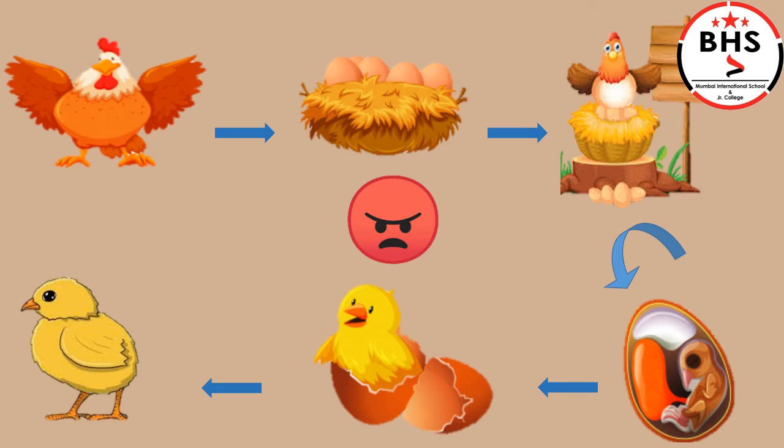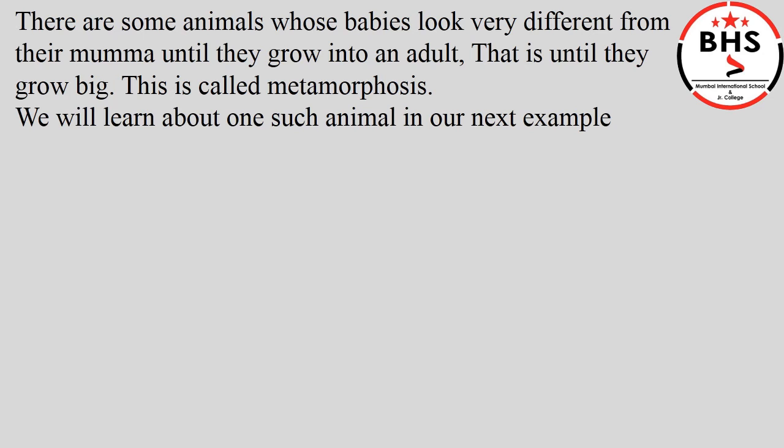Children, up till now, we have seen that the mama and the babies look almost the same. There are some animals whose babies look very different from their mama until they grow into an adult. That is, until they grow big. This is called metamorphosis. We will learn about one such animal in our next example.